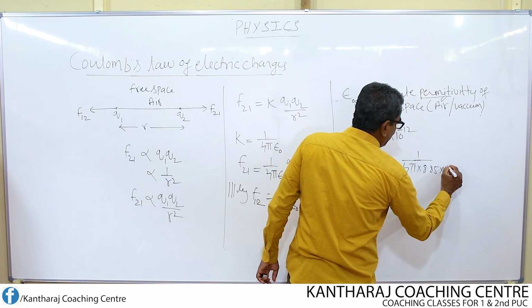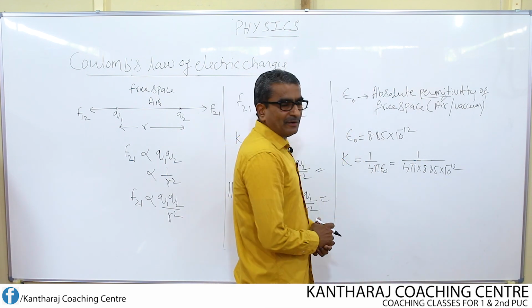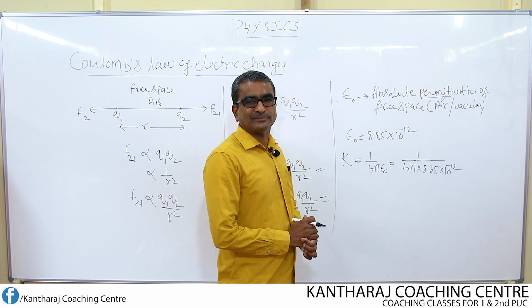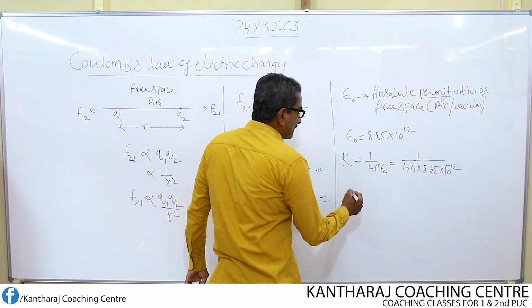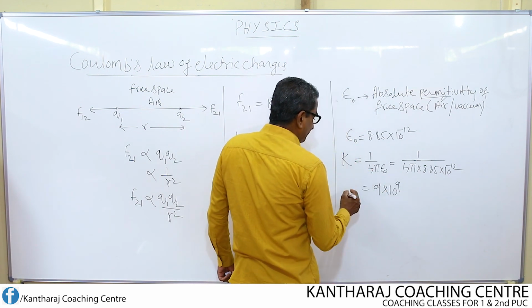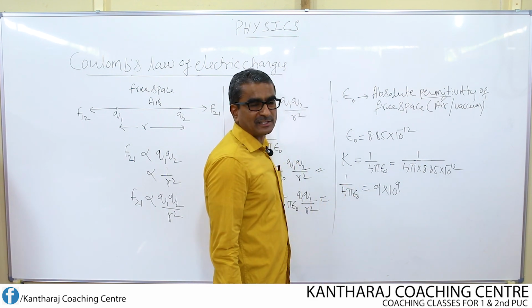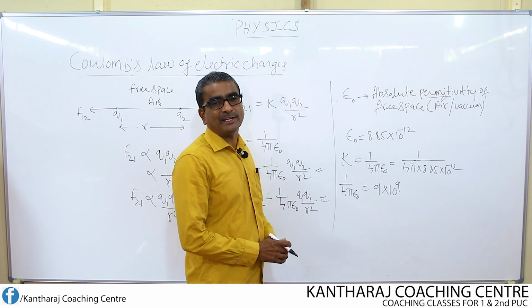Then what value am I going to get? The value I am going to get is 9 into 10 to the power of 9. That means the entire value of 1 over 4 pi epsilon naught is 9 into 10 to the power of 9.